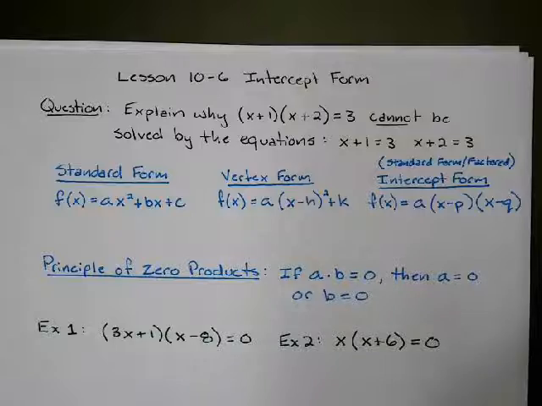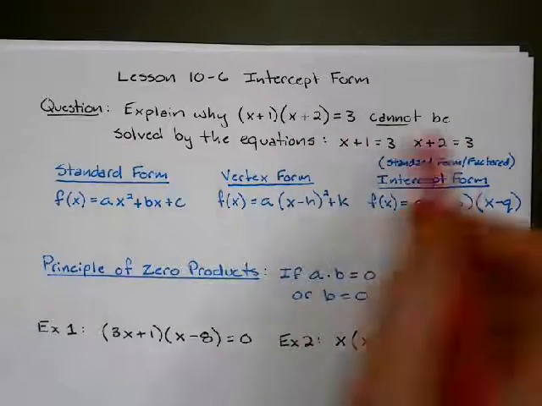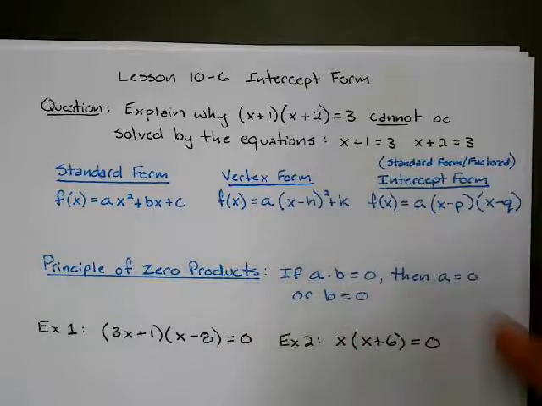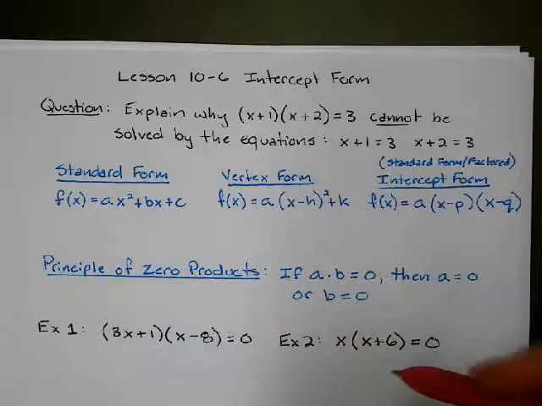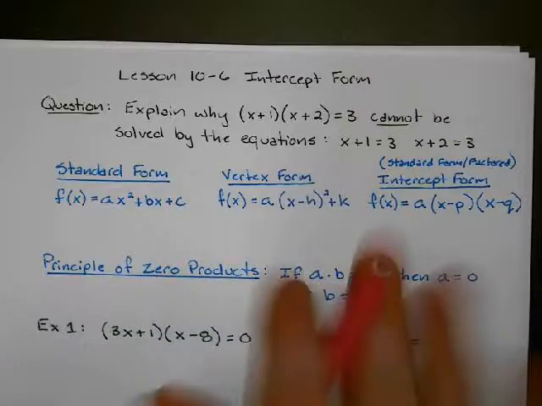Our question for today is: explain why (x + 1)(x + 2) = 3 cannot be solved by these two equations, x + 1 = 3 and x + 2 = 3. You're going to see why later on. People are tempted to do that. It doesn't work, but that's not possible.